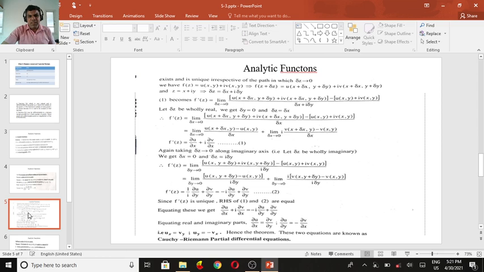Now separating the real and imaginary parts in the numerator, what you get is limit delta y tends to 0 of u of x, y plus delta y minus u of x, y, plus i times limit delta y tends to 0 of v of x comma y plus delta y minus v of x, y, divided by i delta y. Now taking 1 by i, by the definition of the derivative, we write del u by del y in the first term plus, the i cancels here, del v by del y. So I call this equation 2.